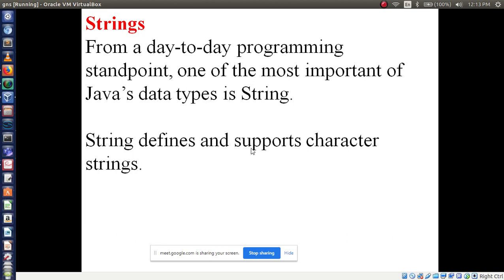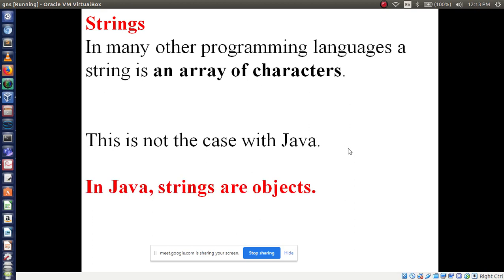String defines and supports a character string, that means more than one character. How are we going to assign it? With the help of double quotes only, right? Now, in many other programming languages, a string is an array of characters by default. We know this. Many other programming languages means the C language.